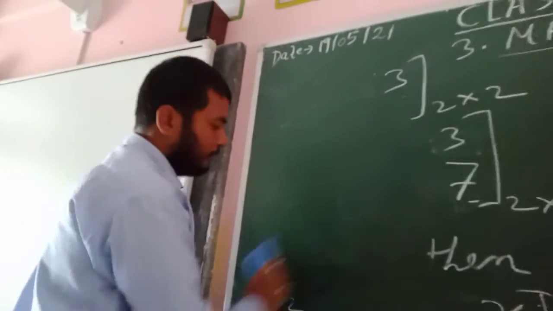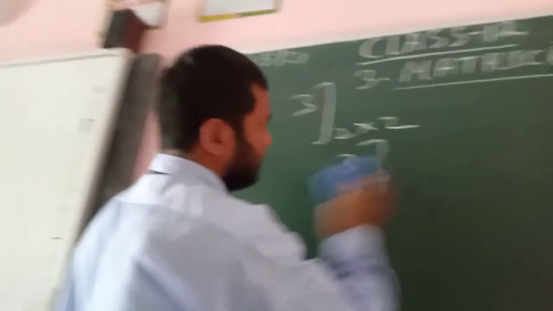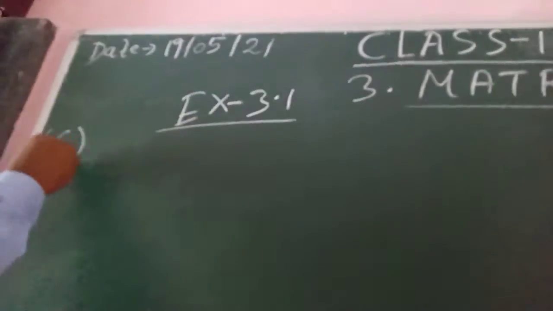Now let us move to exercise 3.1. Here one problem is there, 6.3.